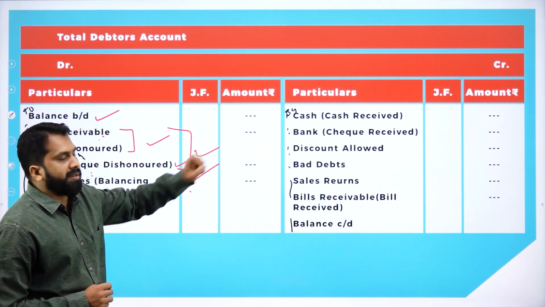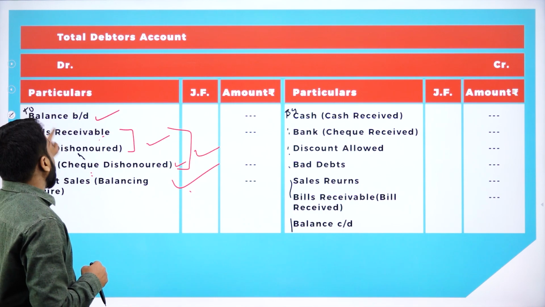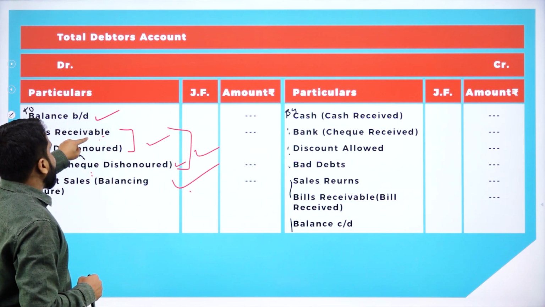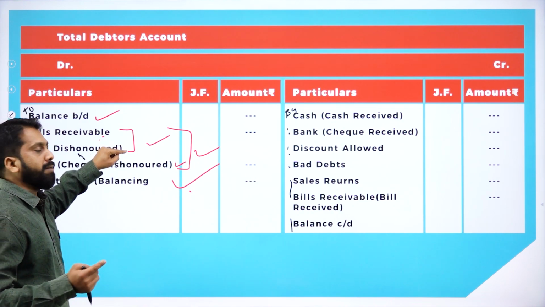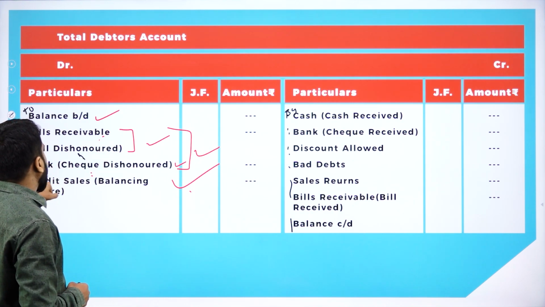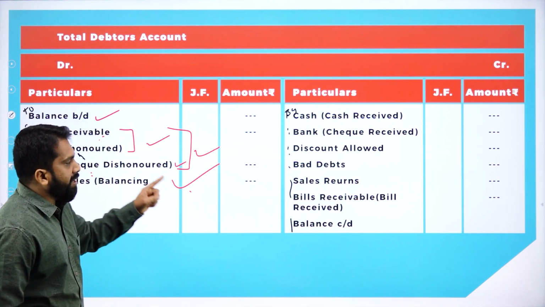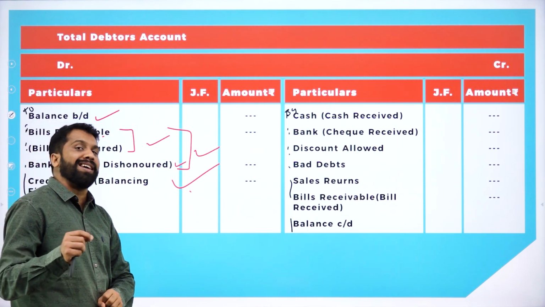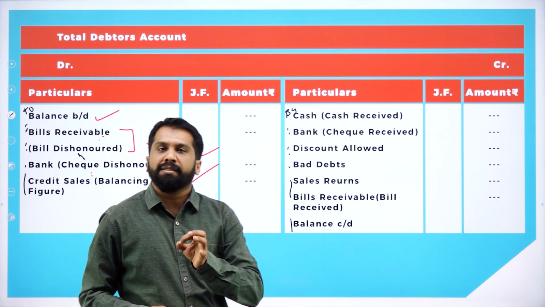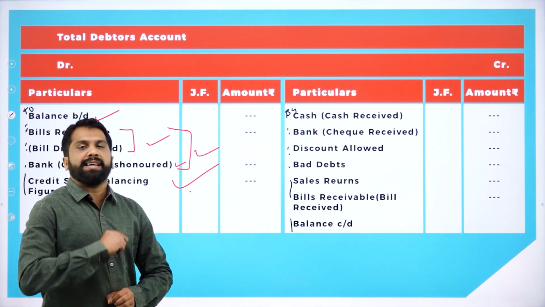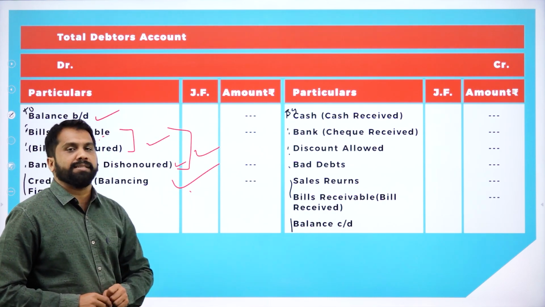Now, what will come under credit side? Same procedure. Balance brought down will go there. Bills receivable will become bills payable. And your credit sales will become credit purchase. I'll explain you your creditors account while doing your answers. Question and answer while solving. I'll explain you your creditors account.